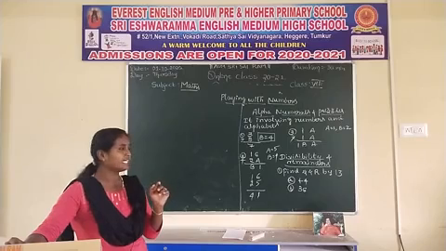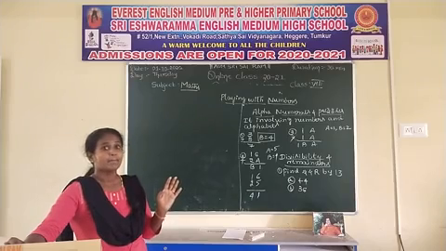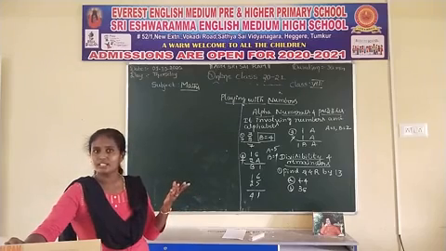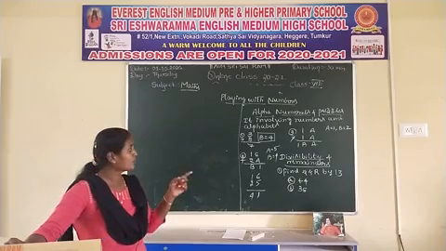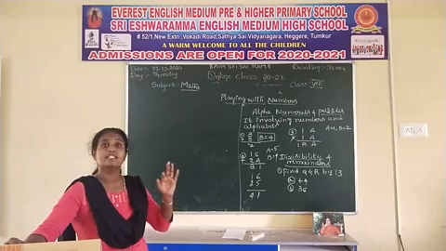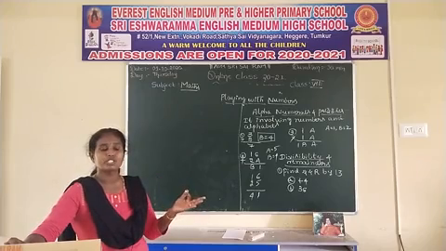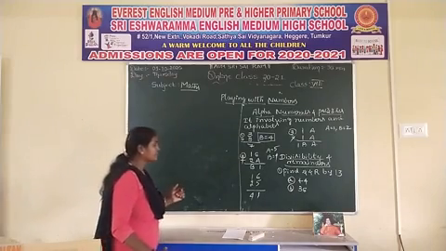See, while doing a division, the dividend is greater than the divisor. But here we can start from 3rd, 4th, 5th, 6th, 7th also. Here they'll give a specific divisor, and you should find out what the quotient and the remainder are. See, I am taking an example.